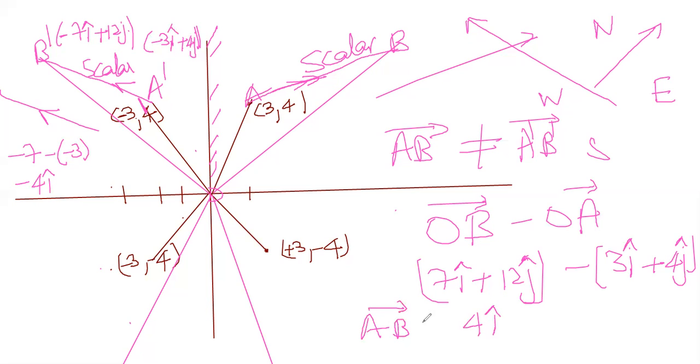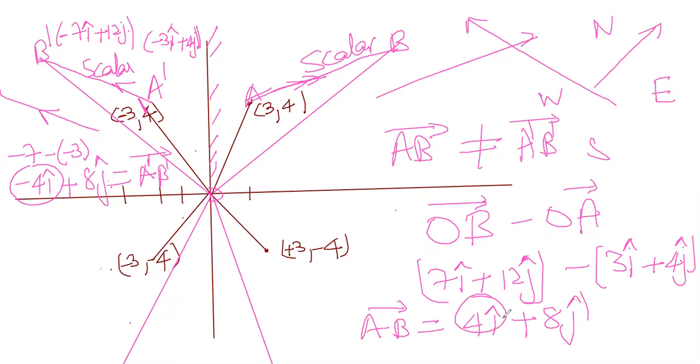So my AB bar in this first quadrant will be 4 I cap plus 12 minus 4, which luckily is all positive, 8 J cap. But here what would I get? Minus 4 I cap plus 8 J cap, since these are positive. Is it understood? What is this? A dash B dash bar. Even though they look alike, they are not at all the same. They are totally different vectors because of this negative change of sign. Understood that?